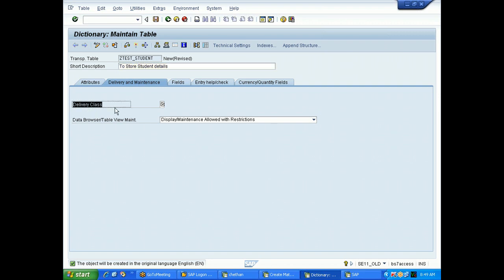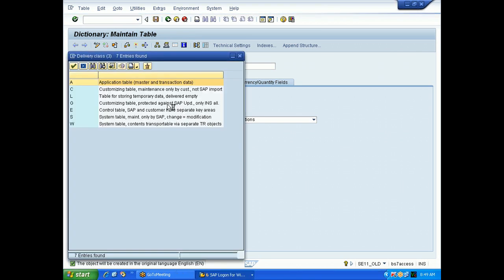Here there is something called delivery class, if you observe. There are 7 types of delivery classes available. The first one is application table, master data, then customizing table, table for storing temporary data and so on. We will select the first one, application table, to store master and transactional data.